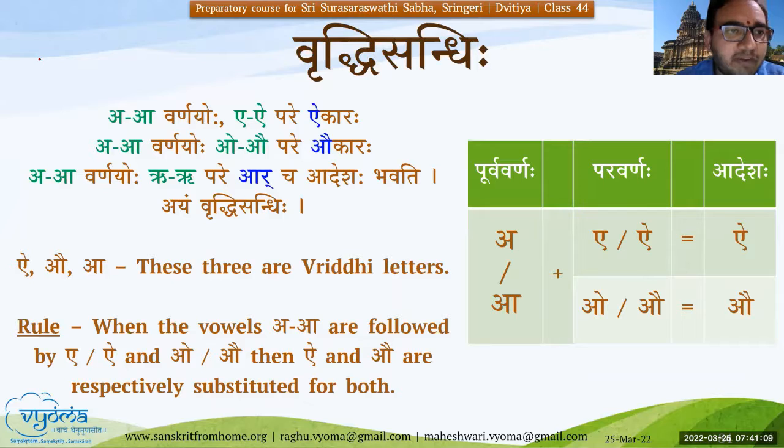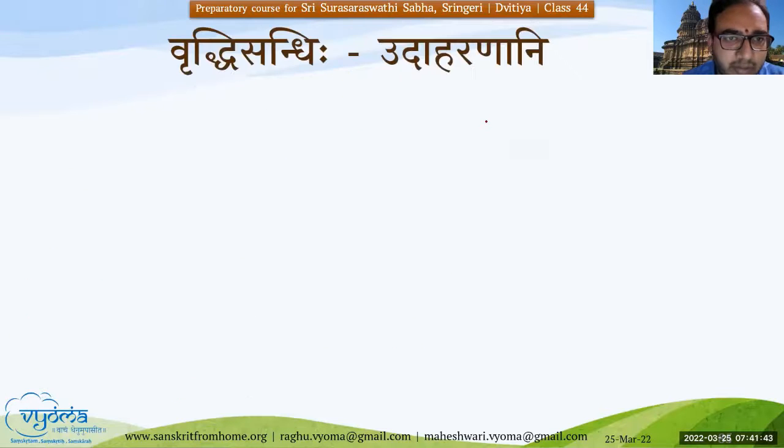Okay. Why the name Vriddhi Sandhi? It is because Aa, Ai, and Au are called Vriddhi letters in Sanskritam. So the first sutra of the Ashtadhyayi starts with this, Vriddhir Aadaic. So that's the first sutra of the Ashtadhyayi, which defines what the Vriddhi letters are. And the Vriddhi letters are these three, and whichever Sandhi results in this is basically the Vriddhi Sandhi. Okay, let us see a few examples. Nikunj Mahodaya, you can please read out the examples of this.